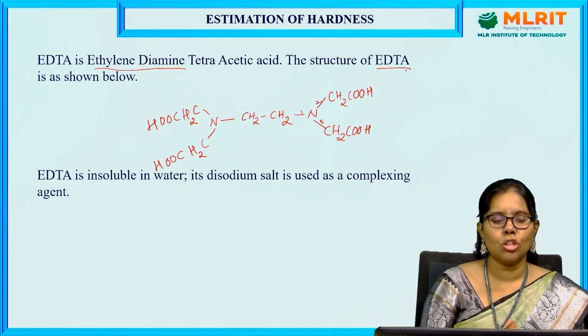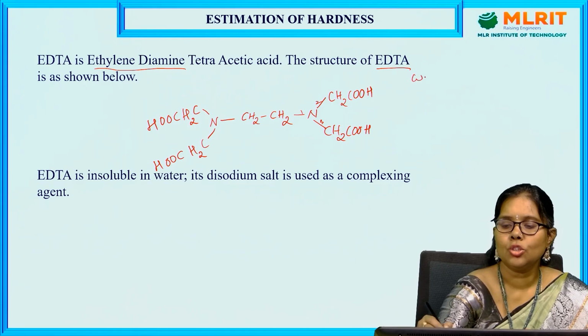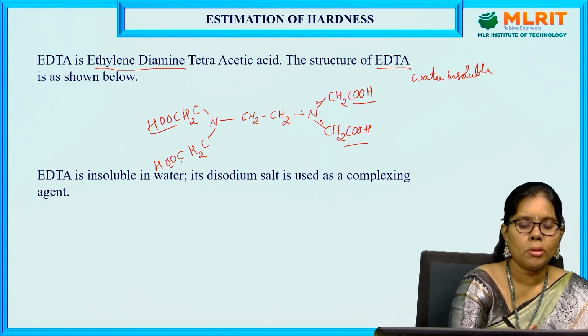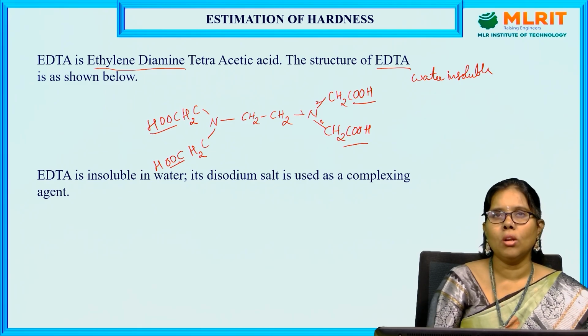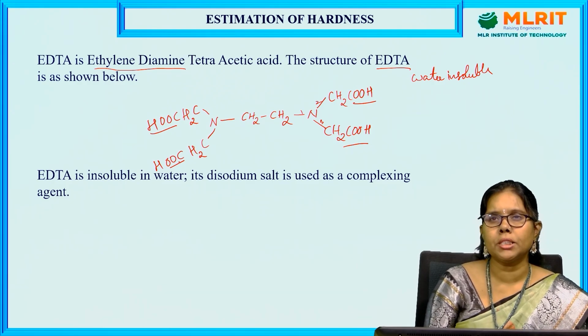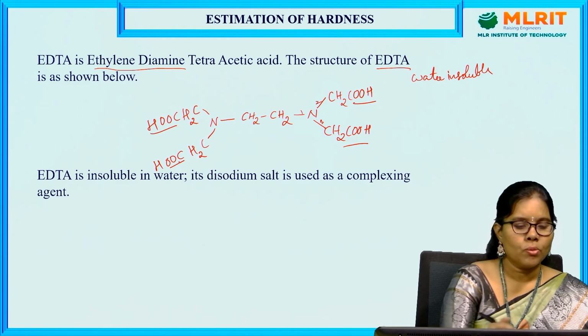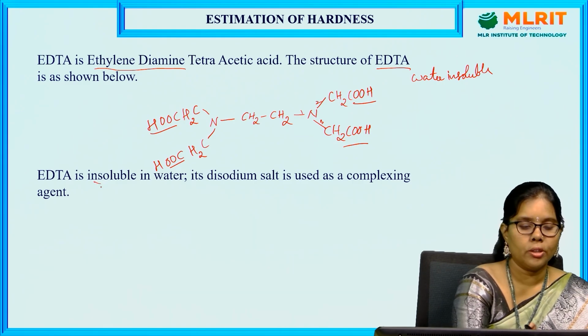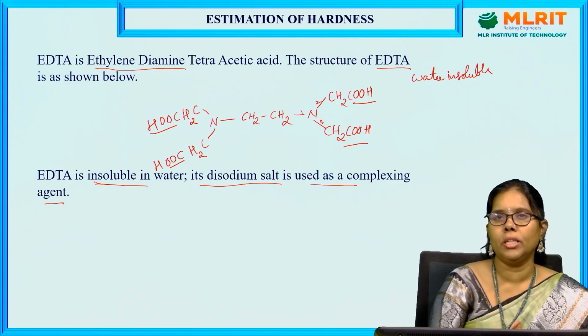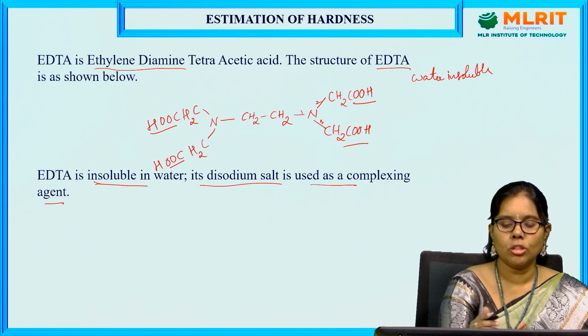EDTA is water insoluble because of these carboxylic acid groups. Then how are we going to determine the calcium and magnesium present? How to prepare the EDTA solution? For this reason, we are going to take the disodium salt of EDTA. EDTA is insoluble in water. Its disodium salt is used as a complexing agent, which is soluble in water. So we are going to take the disodium salt of EDTA.